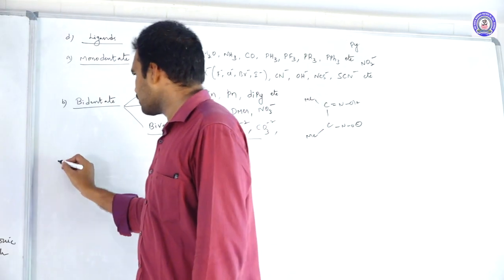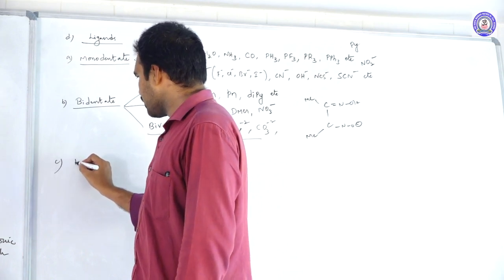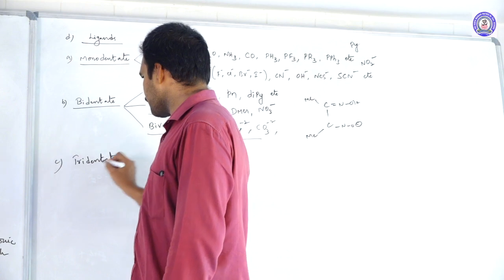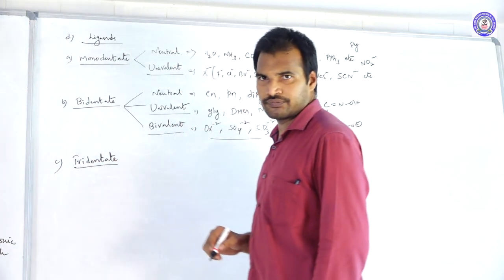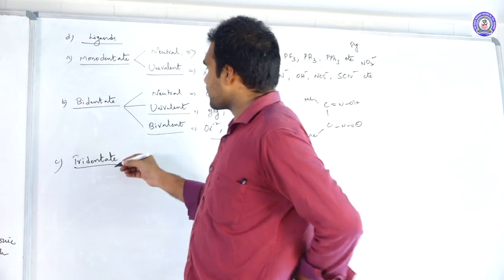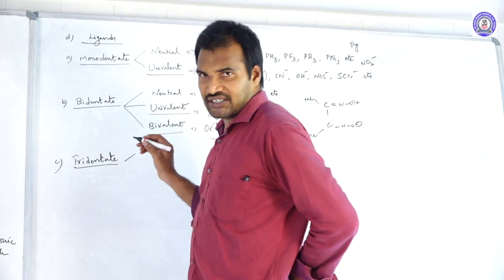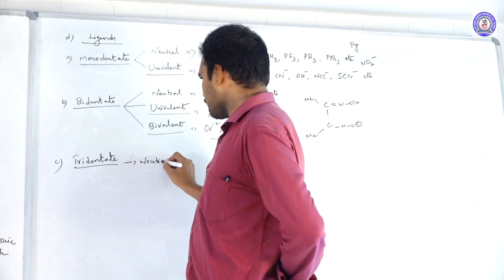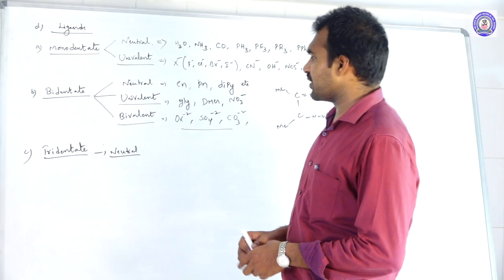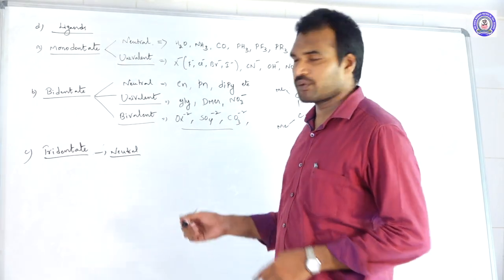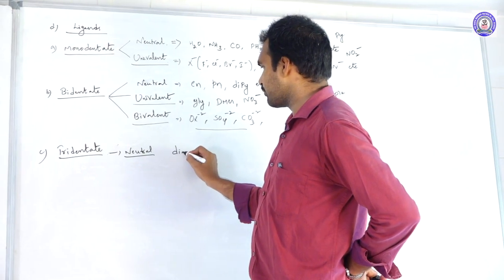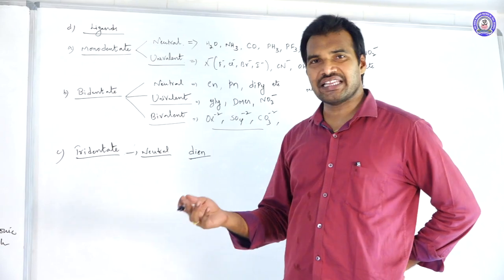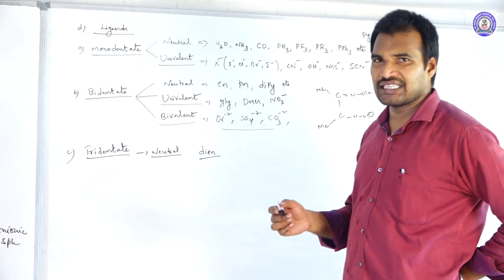Next, move on to the third one: tridentate ligands. Tridentate ligands means three donating sites. Here we will write neutral only. The neutral tridentate example is diene, which is diethylene triamine.